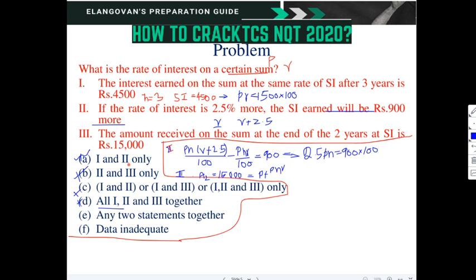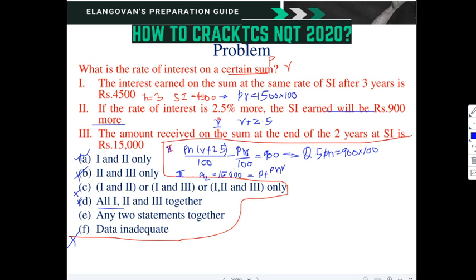Already 1 and 2 we have checked. 2 and 3 we have checked. Only 1 and 3 we have to check. If 1 and 3 is also satisfying, then we can go for this. This is also not there. Data inadequate, we have already solved the problem. Okay, only option is E. Any two statements, that is 1 and 3 we have to check.